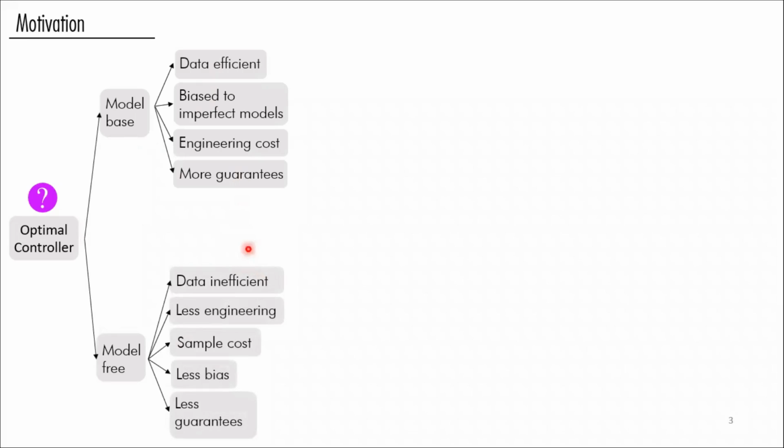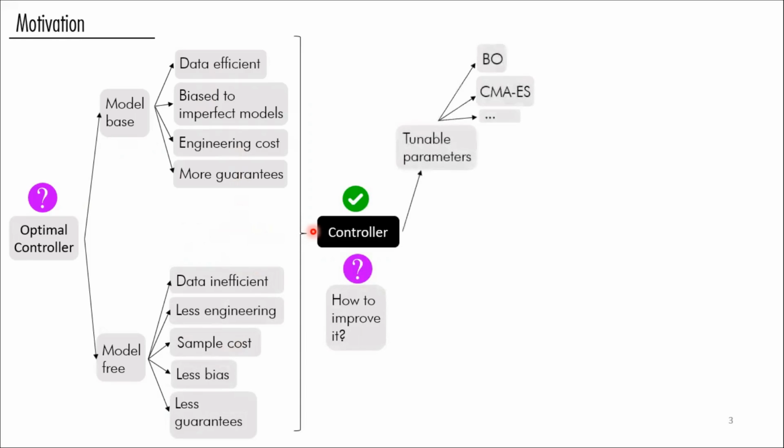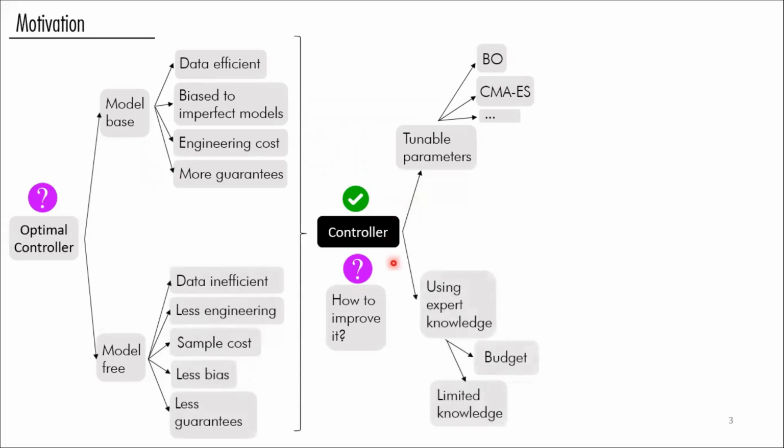We assume actually that we already have a solution available to us, more or less as a black box, and we have done the best we could. And we are still wondering if we can improve this controller. A very common scenario is that we are still left with some tunable parameters that we can maybe use Bayesian optimization or another algorithm to try to improve this controller. Or we may also try to take our hand inside this controller, use more engineering knowledge, maybe come back here and try to improve our controller.